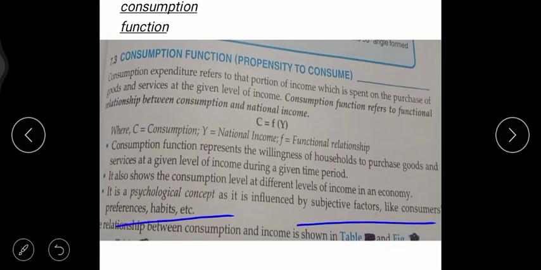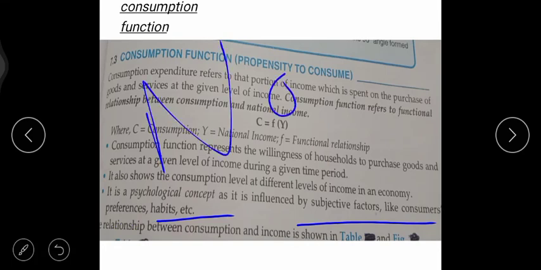Some people lead a luxurious life, some people lead a normal life. The person who is leading a luxurious life, their source of income is high, that's why they are leading a luxurious life. Suppose some person's source of income is less, so they lead a normal life.